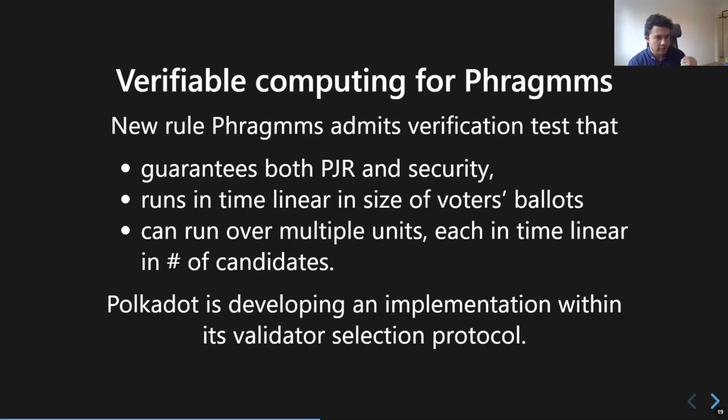And maybe as a conclusion, I can just say this is the first time that the problem of validator selection protocol has been analyzed formally in terms of computational social choice, even though we have a multitude of blockchain protocols that actually require validator selection protocols. I will conclude here.